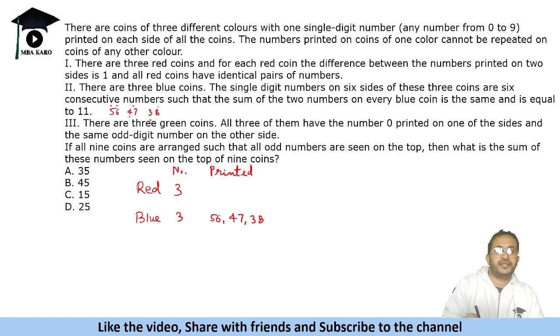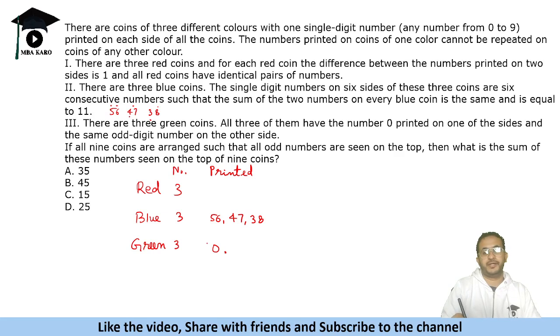And then we are saying that there are 3 green coins. All 3 of them have the number 0 printed on one of the sides and the same odd digit number on the other side. So one side is 0 and another side is an odd number. All the 9 coins are arranged so that the odd number coins are seen on the top. What is the sum of these numbers seen on the top of 9 coins?